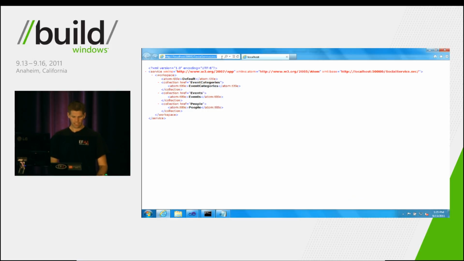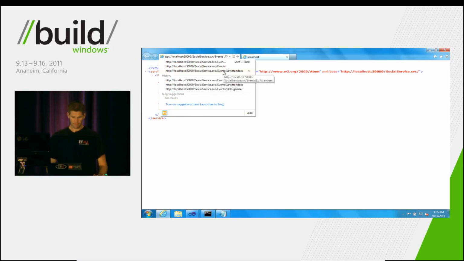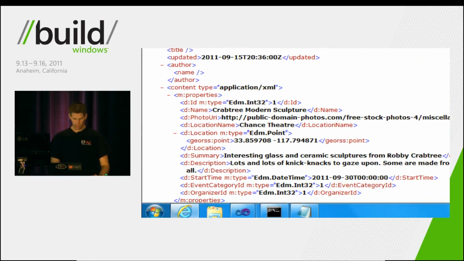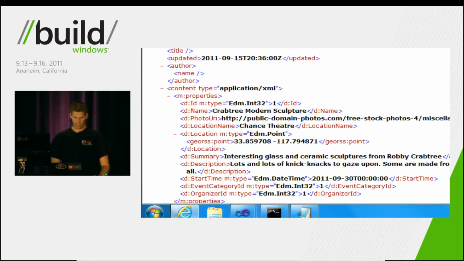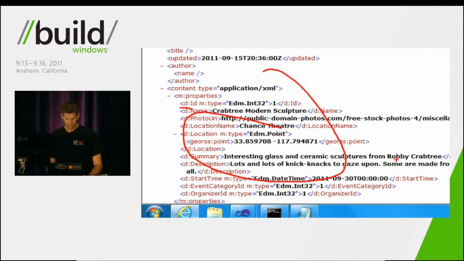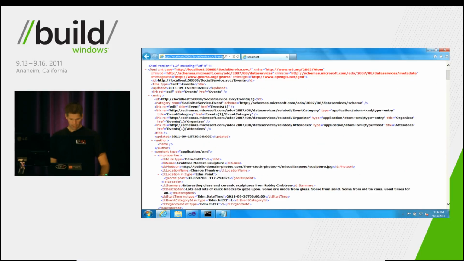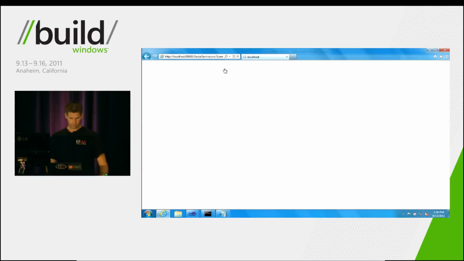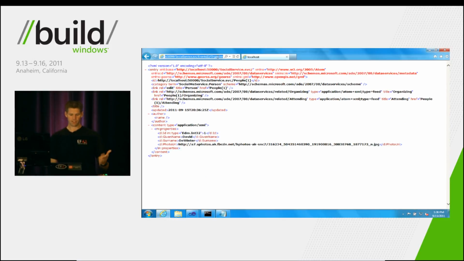And we can do a couple things like, well, let's look at the events. What you've got here with WCF Data Services is a REST-based way of accessing your data through the URIs. So here are all the events, and you can go down and see here's an event, it's got a name, and here's that location data we talked about. How's that for a circle? But you can do other cool things in here, like let's select the first event and look at the organizer. So you've got an entire interesting way of doing REST queries against your data model just by creating that WCF data service around it.